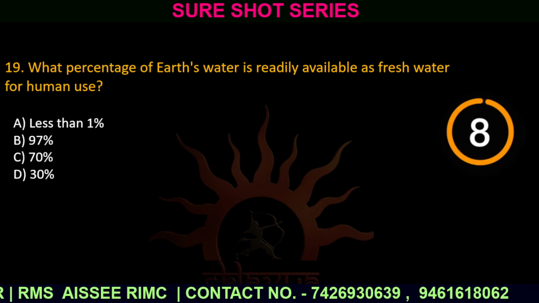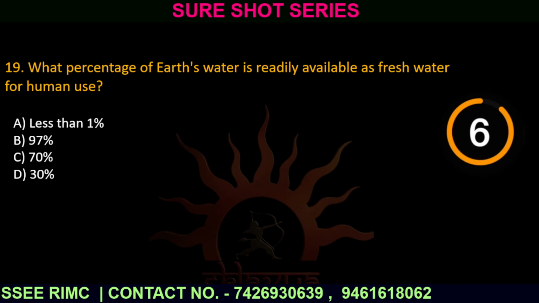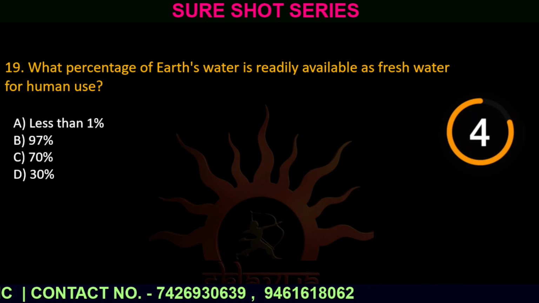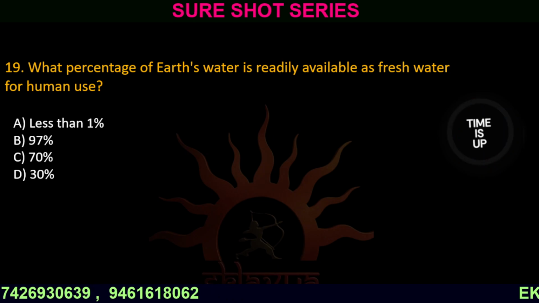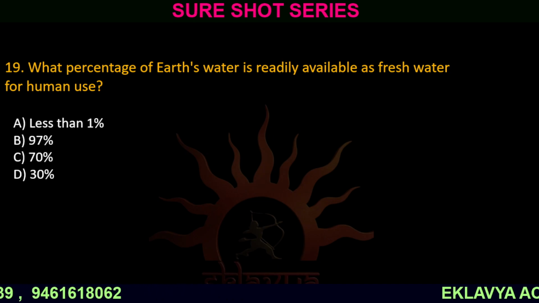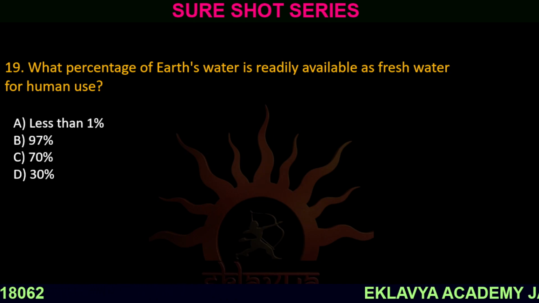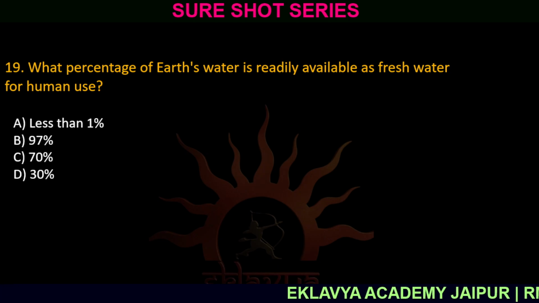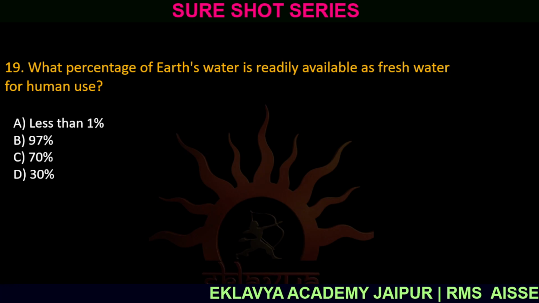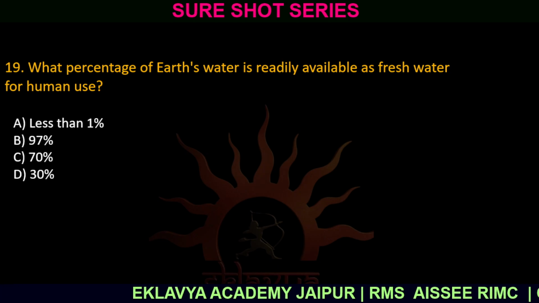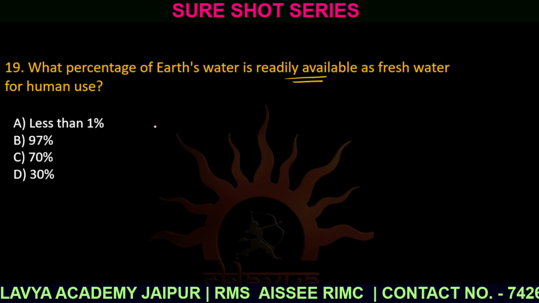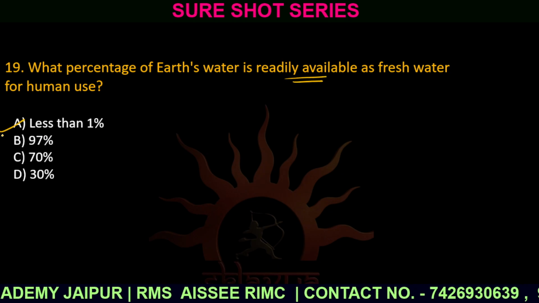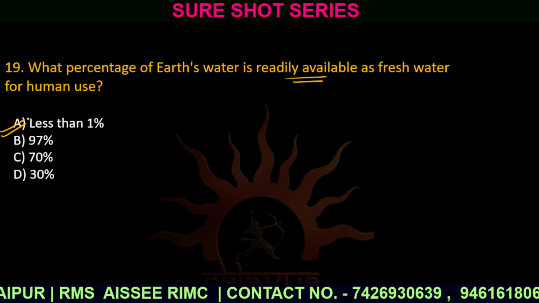Question number 19. What percentage of Earth's water is readily available as fresh water for human uses? Option number A, less than 1%. Option number B, 97%. Option number C, 70%. And option number D, 30%. Question was asked about the readily available. So the correct answer is option number A, less than 1%.